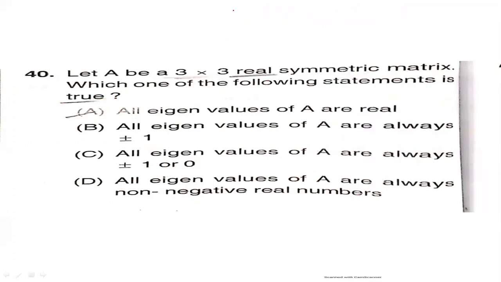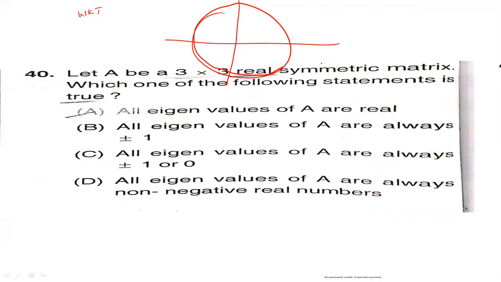We know that for the spectrum of eigenvalues, take the real line and the imaginary line. On the real line lie symmetric matrices and Hermitian matrices.